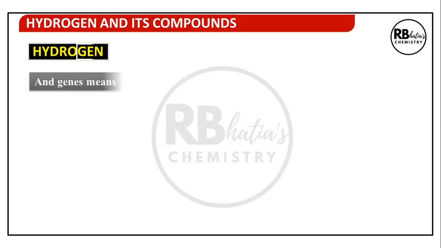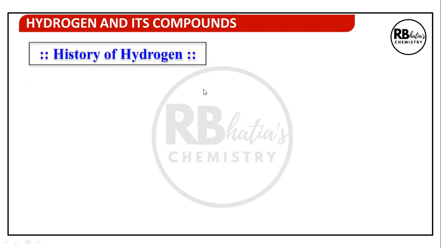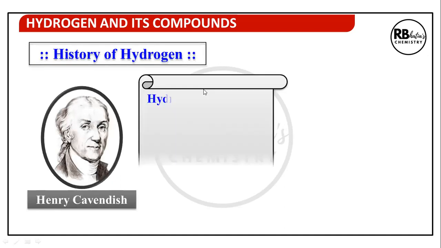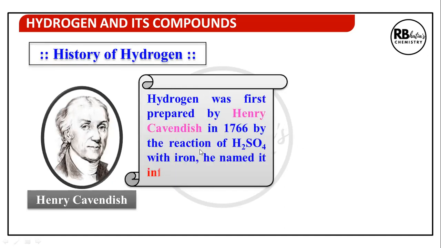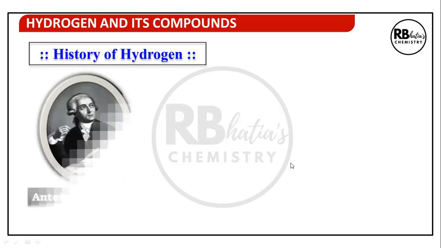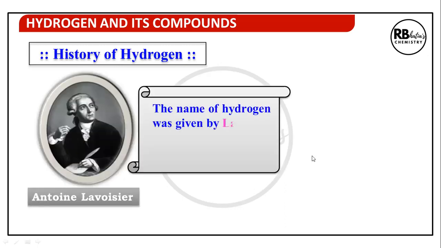In Greek, hydro means water and gen means former. So hydrogen is an element which could synthesize water. Hydrogen was first prepared by Henry Cavendish in 1766 by the reaction of sulfuric acid with iron. He named it inflammable air. This is about the history of hydrogen, and the name hydrogen was given by Lavoisier because it produces water.